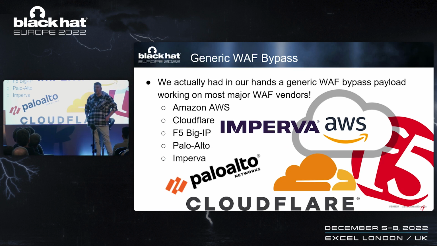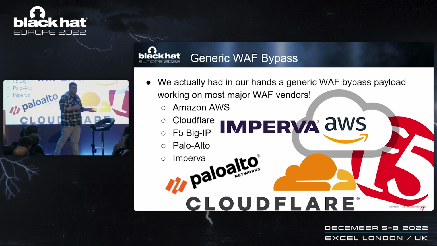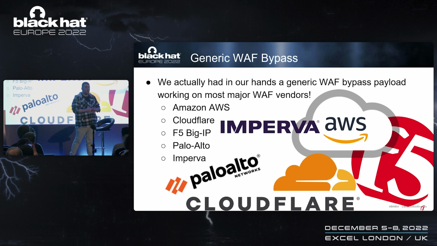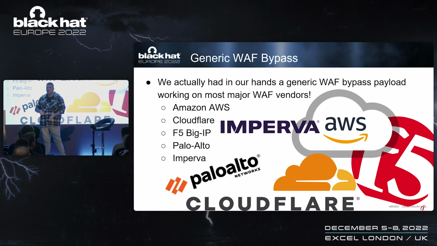You see, we thought to ourselves, maybe we have a core concept. Maybe not just AWS doesn't know of JSON syntax, maybe we have a bigger problem. So one by one, we started testing against different WAF vendors, be it AWS, of course, at first, Cloudflare, F5, Imperva, and Palo Alto. And every one of them fell like a fly, not realizing that we are passing SQL syntax.